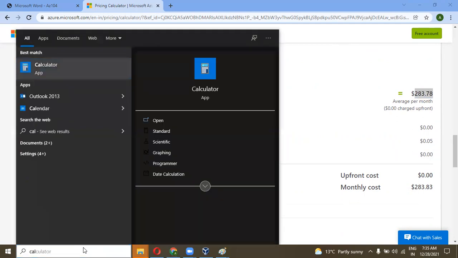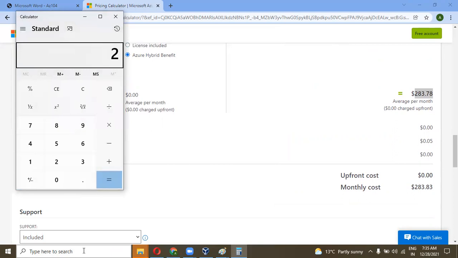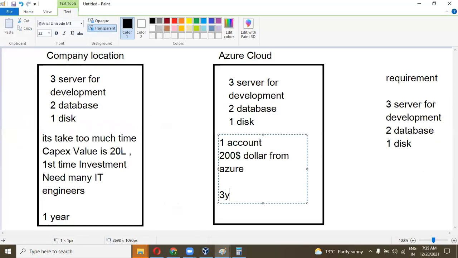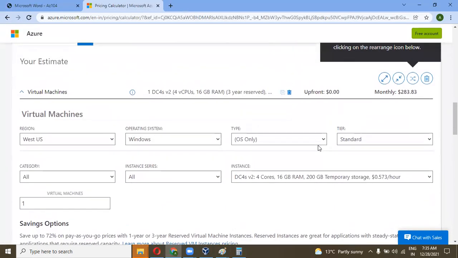Let's come to the calculator: 283 into 36 months for 3 years is about $10,000, which is around 75,000 rupees. So for the compute power for 3 years, it is 75,000. Now let's calculate with the database.